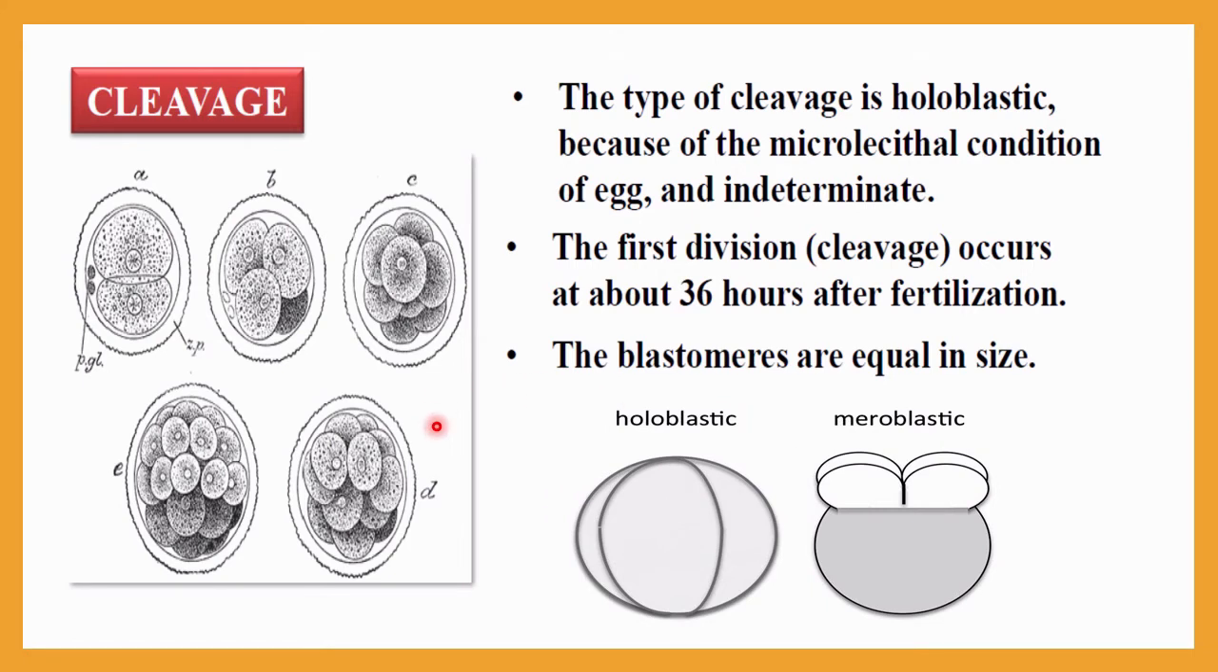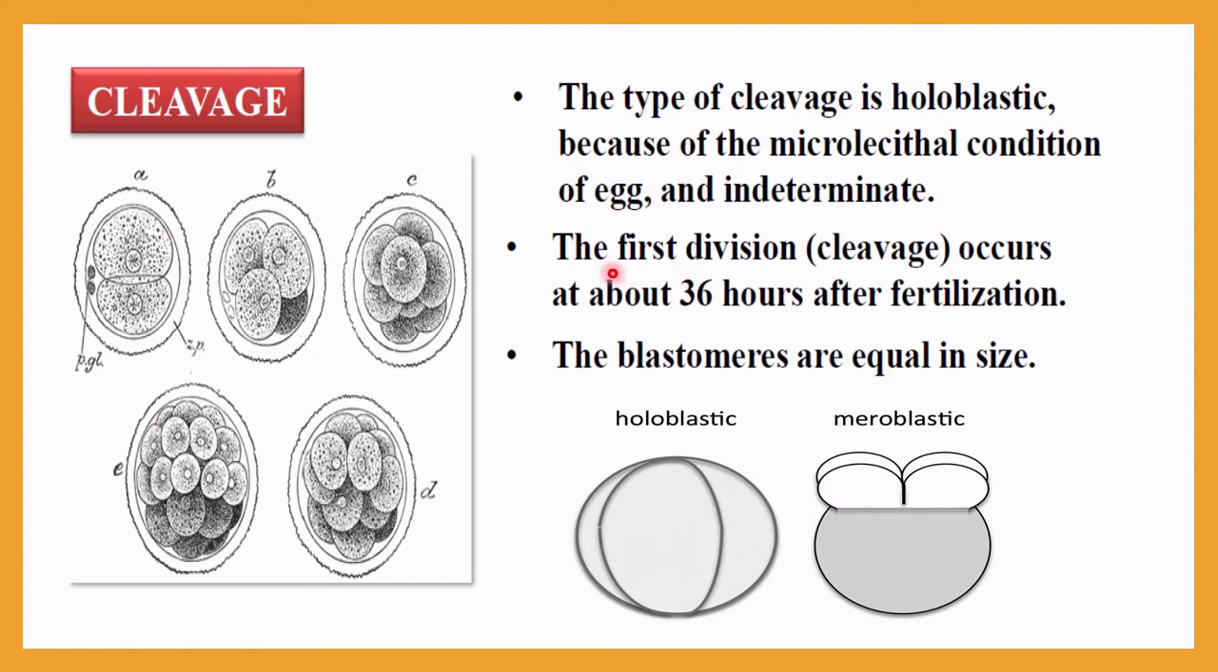In the case of a human, you must be very clear that the cleavage is holoblastic, because it is a microlecithal condition. That means inside this cell there is a very small amount of nutrients. That is called a microlecithal condition, because the cell will have very little nutrition. So this type of cleavage is called holoblastic, because the egg cell is microlecithal, and it will be indeterminate.